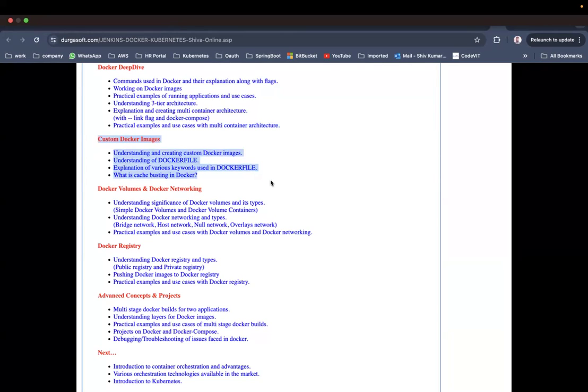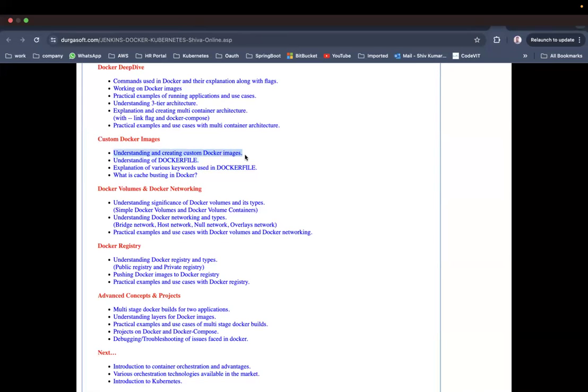Creating custom Docker images is very important in the industry. This is what you are going to use as part of Docker in real time, if you are a developer. It's not only for developers, it's also very important for DevOps engineers or whoever it is, because if any questions are asked in interviews on Docker, at least one or two questions will belong to Docker, the Dockerfile and creating custom Docker images.